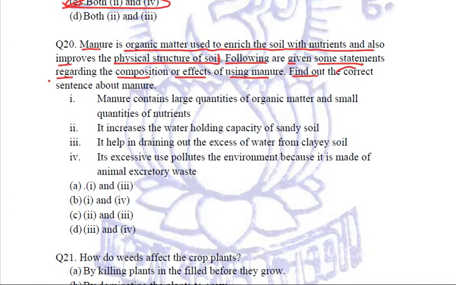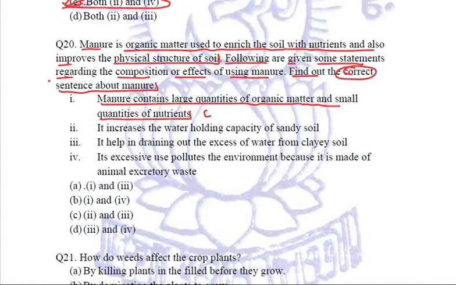Find out the correct sentence about manure. So out of these four given options, we need to find which of these statements is correct. Let us see one by one. First statement is that manure contains large quantities of organic matter and small quantities of nutrients. What do you say? Is it the correct sentence or not?